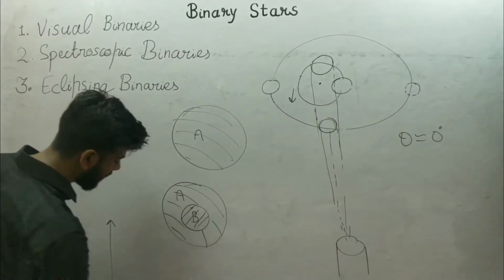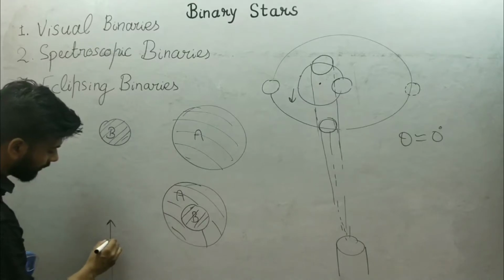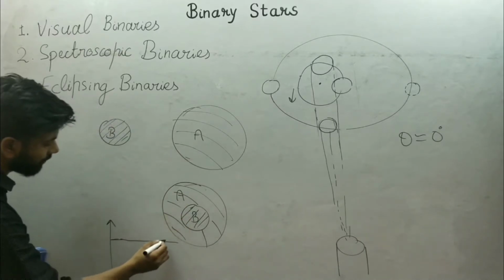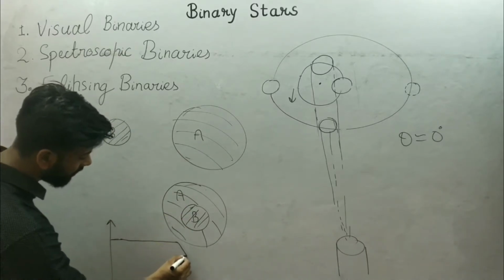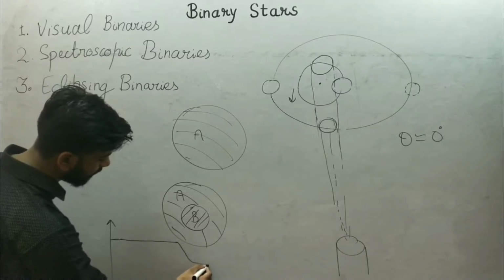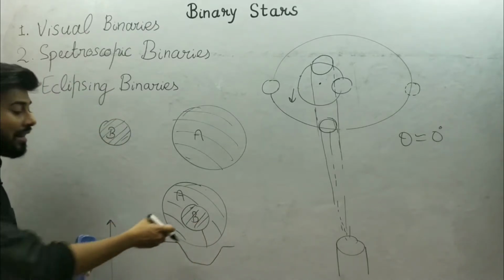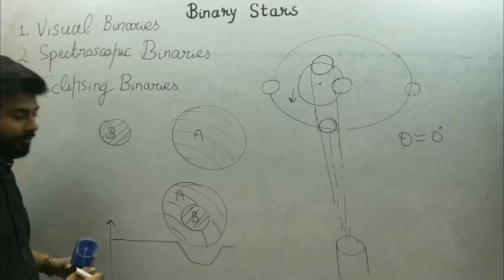If this is the time scale and this is the brightness, at this location we have some dip in the brightness because the brightness is decreasing. We have less amount of radiation.